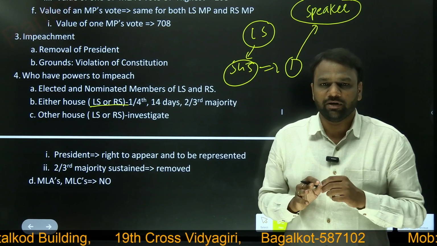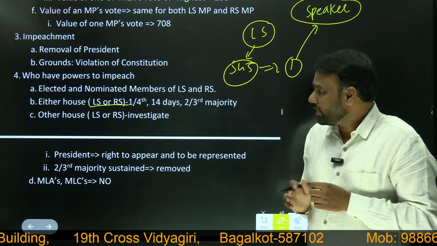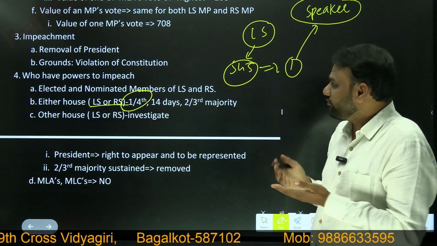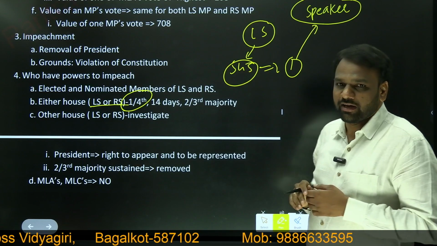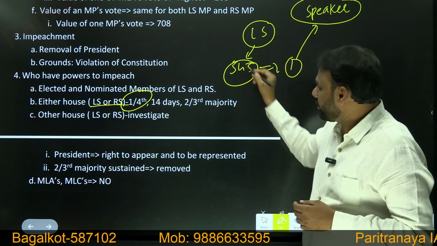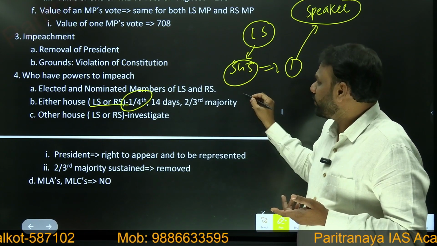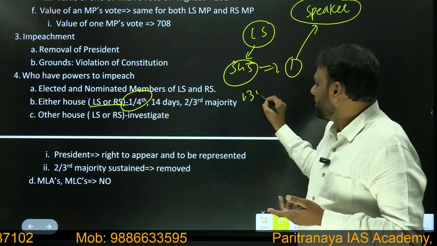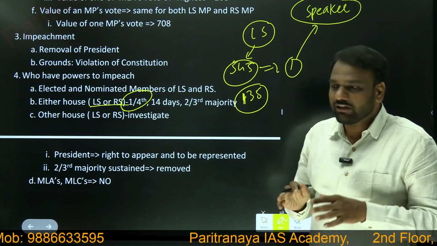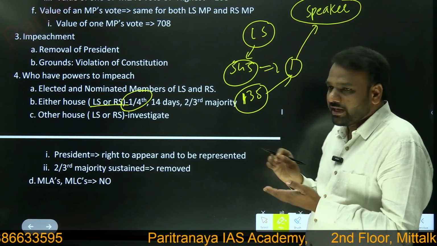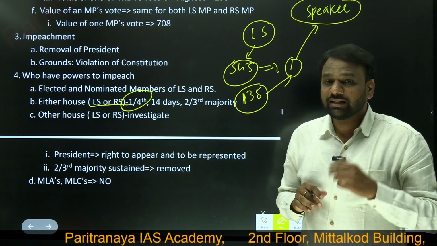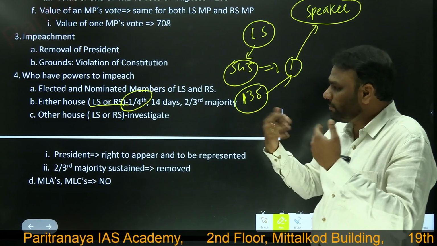The constitution says that if 1/4 of the members make a request to the speaker, then they can initiate discussions. 1/4 of 545 is somewhere close to 135. This is not exact, approximate. So if approximately 135 members of Lok Sabha give in writing to the speaker that they want to remove the president, the speaker will accept the request.